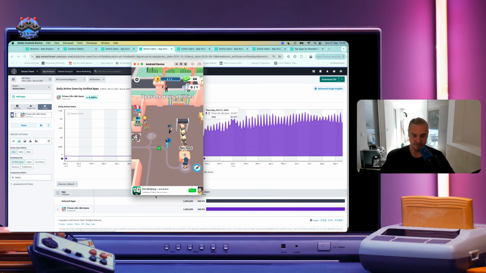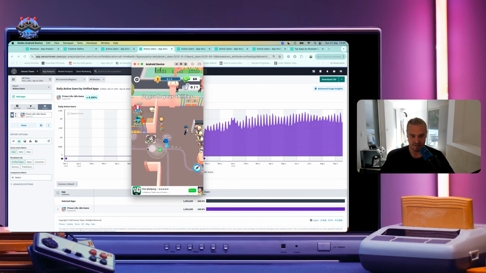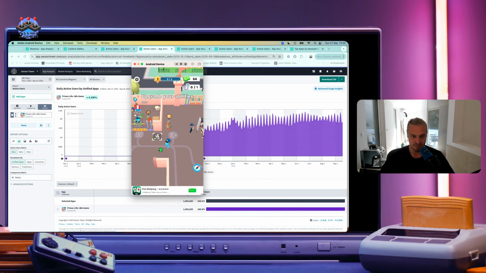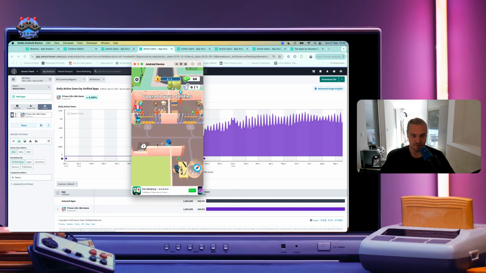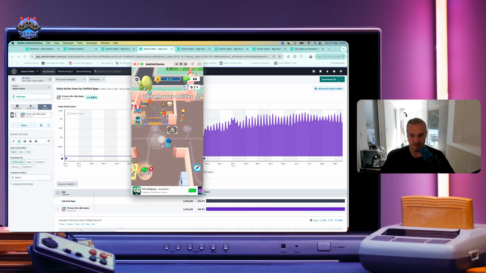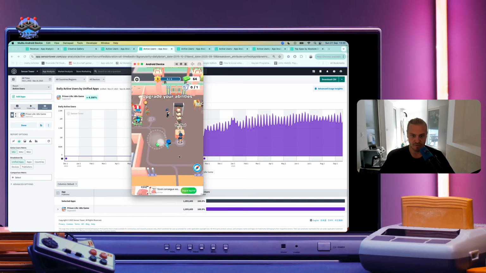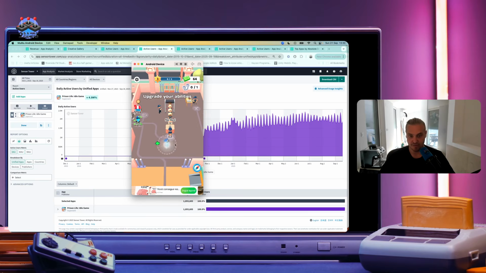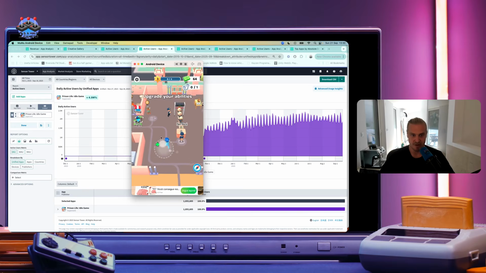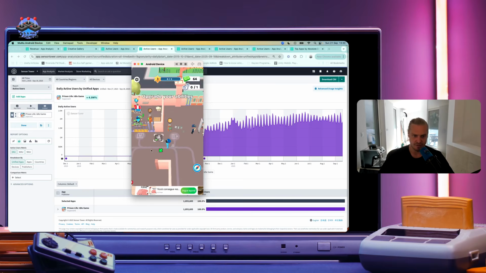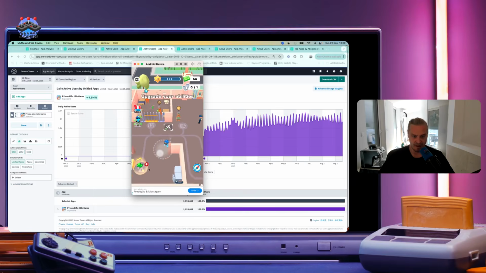Now, one of the main clever things that I noticed here, right? So you can definitely see the banners at the bottom, which are being changed at about a 10-second interval. You also have interstitial ads that pop up on random time frames. But one of the interesting things that I noticed with this game was during the onboarding. One of the main themes when I've worked on these type of games before is that you try to get users to speed up character movements. And usually you do this by watching a rewarded ad.